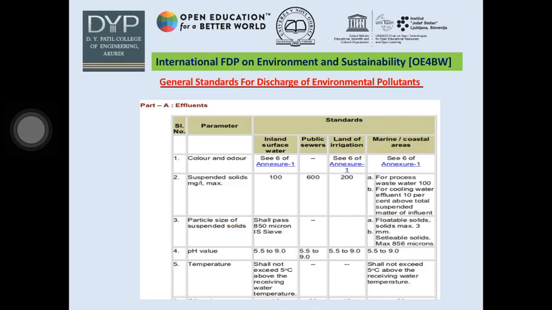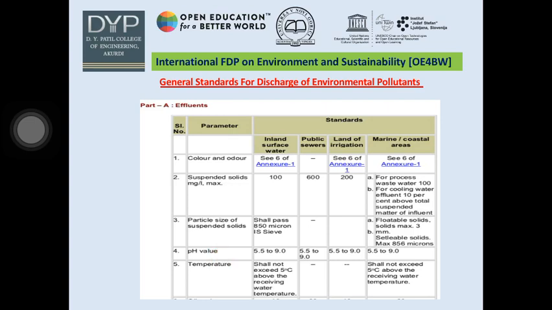The wastewater can be disposed of either into the inland surface water bodies, public sewers, land for irrigation, or marine coastal areas. So, the parameters that are to be studied are color, suspended solids, particle size of suspended solids, pH value, and temperature.